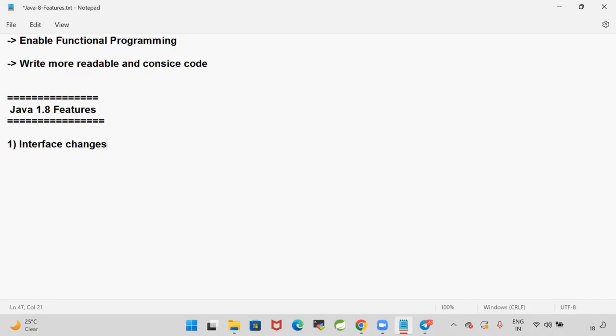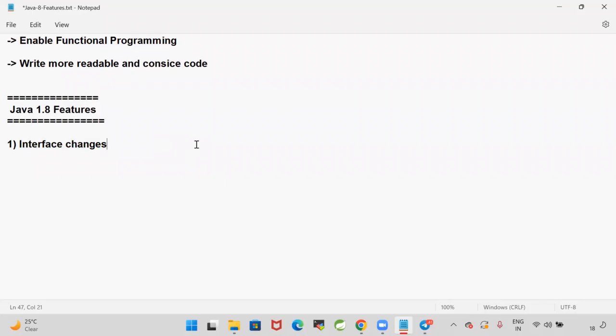Up to the 1.7 version of Java, our interface will contain only abstract methods. But from Java 1.8, we can write concrete methods also in the interface. The method which contains the body is called a concrete method.